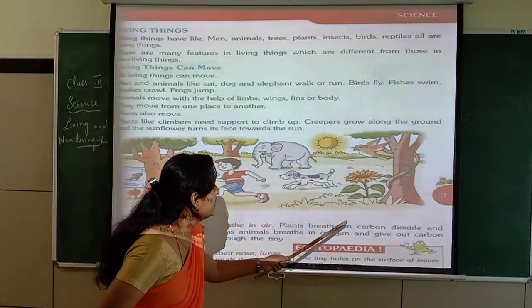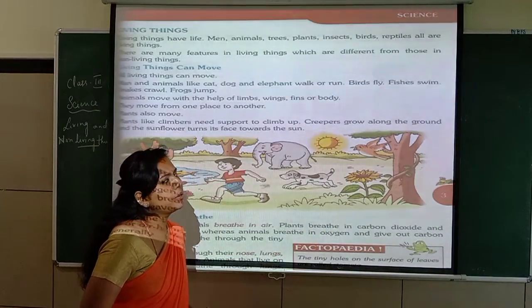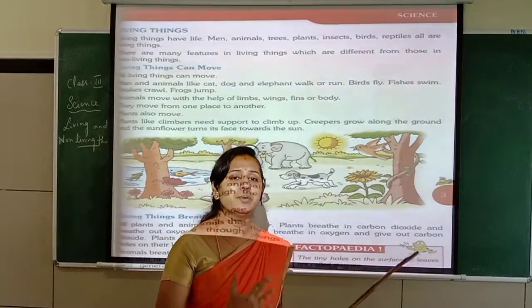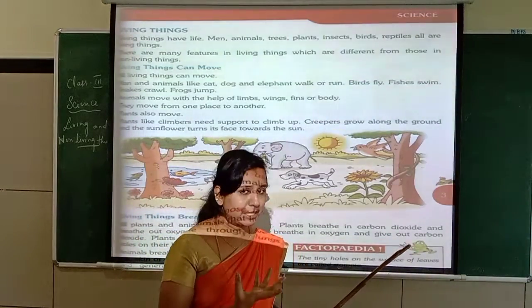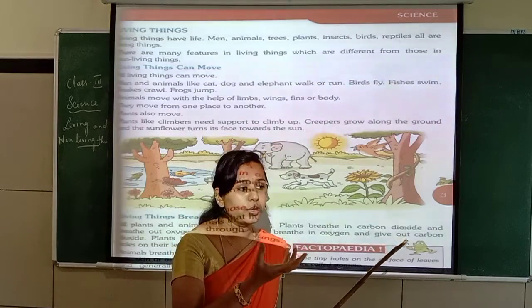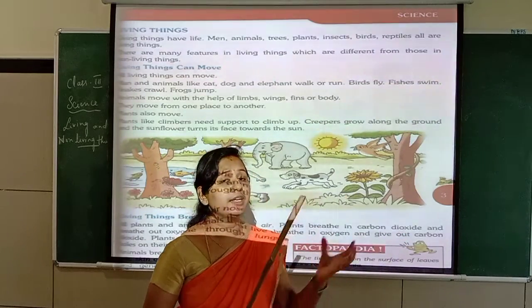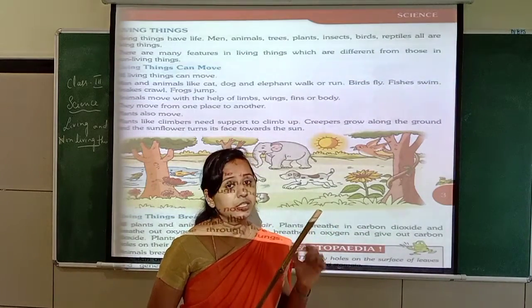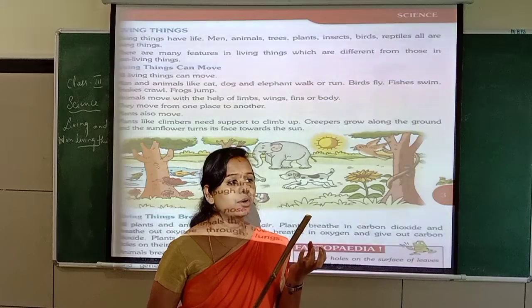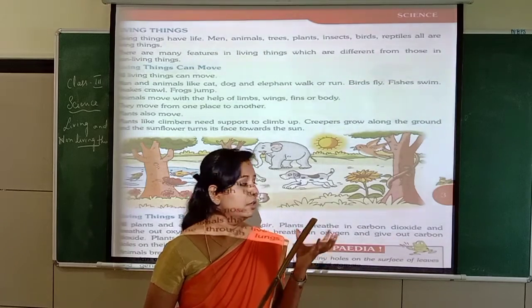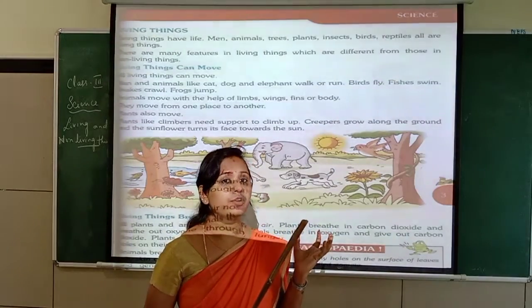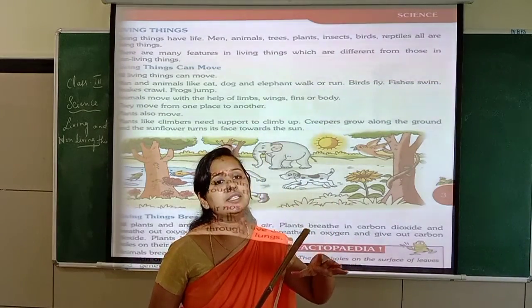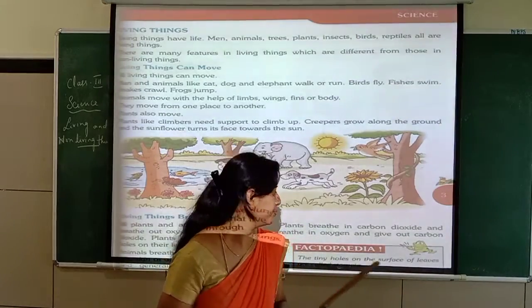Plants breathe in carbon dioxide. What do we mean by carbon dioxide? Carbon dioxide is what human beings and animals release when we breathe out, children. We get the oxygen from the plants. Plants and trees take in the carbon dioxide that we release, and they release the oxygen for us to breathe.